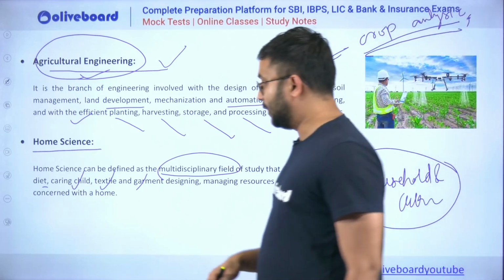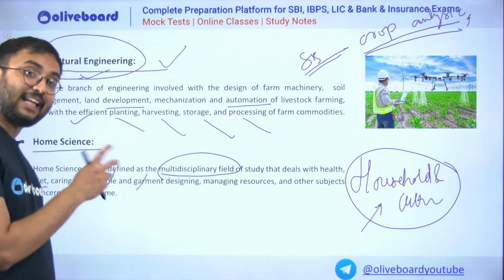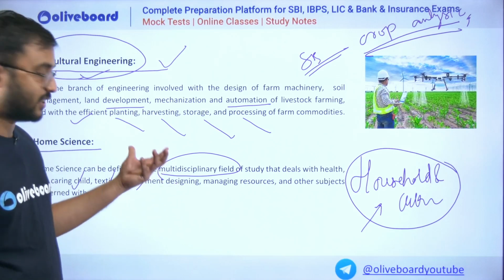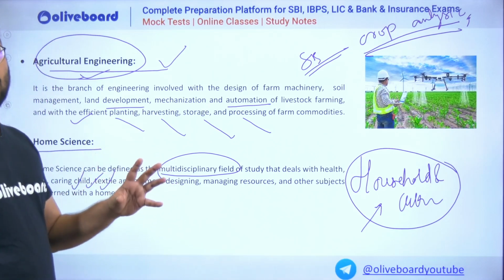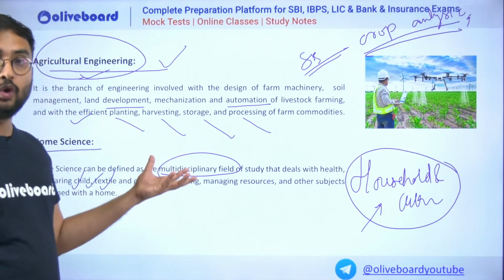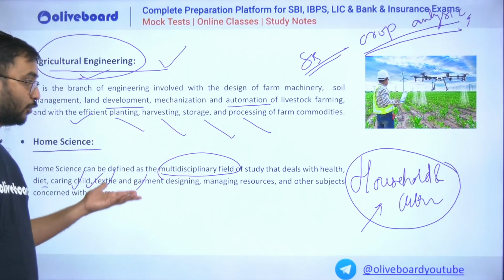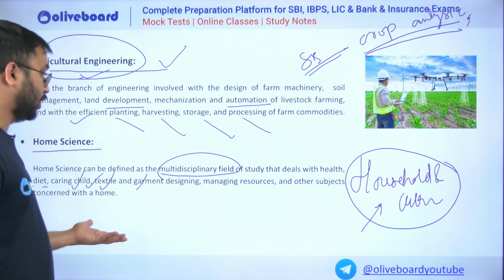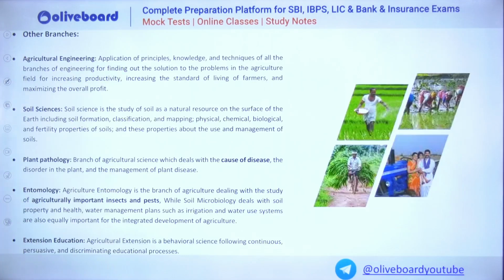It may be making crops, or from the crops making textiles, such as sewing or the textile business. It could even be producing good quality dietary products. Your diet or food, various foods from various regions, managing resources, preparation of garments. These are some of the things which come in home sciences.